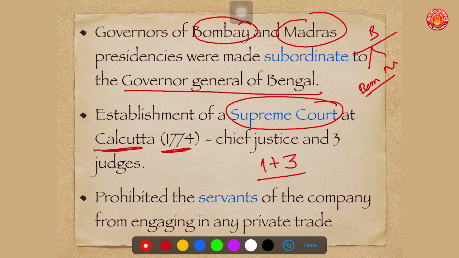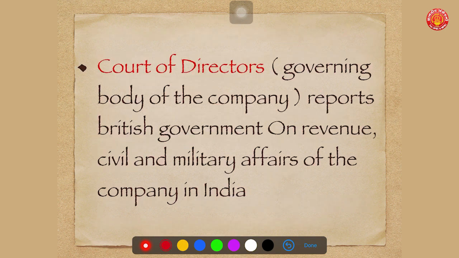The most important part of this act was, it prohibited the servants of the company from engaging in any kind of private trade or any kind of bribery, any kind of gift or any kind of corruption with natives in India. So this made an attempt to reduce the influence of members or servants of the company on the administration of India. It tried to keep the company just for regulation and control purposes, and the company did not have a more substantial role in the governance of India. So it was the Regulating Act of 1773.